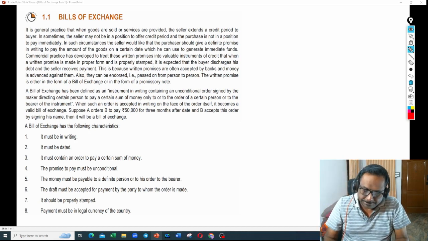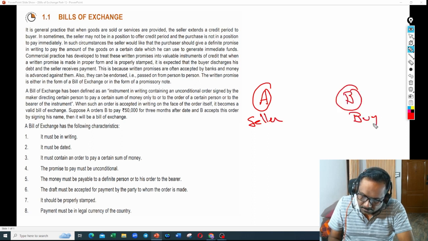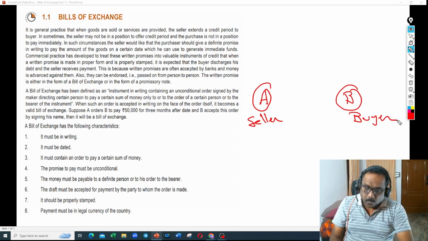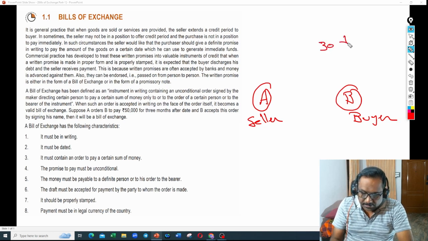Let us say A is the seller and B is the buyer. B wanted to buy the goods from A, provided A is ready to give 30 days credit.